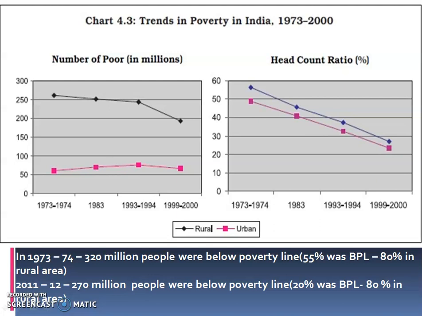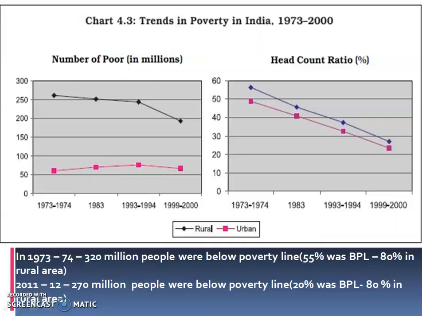That means poverty has fallen to 20% from 55%. Again, the rural poverty level is 80%. So the rural poverty has not changed. More than 3/4 of the poor in India still reside in villages.